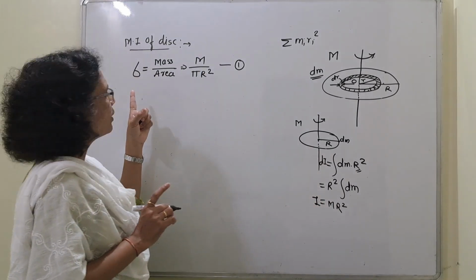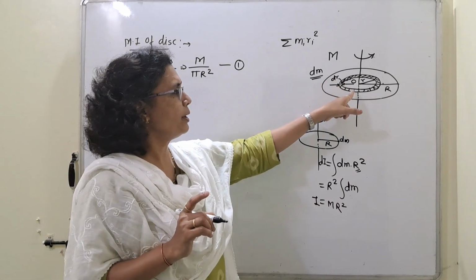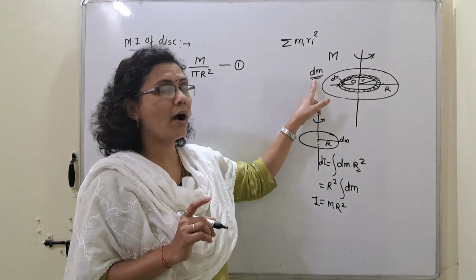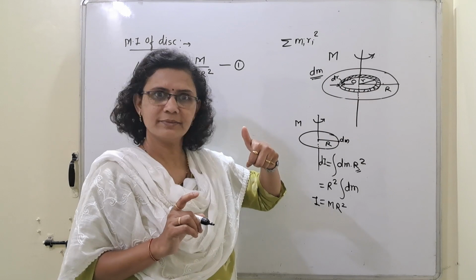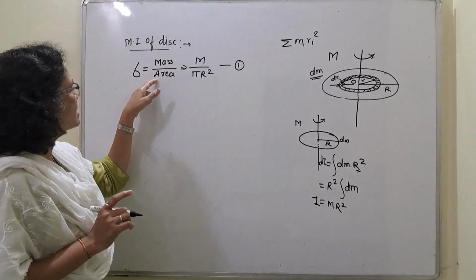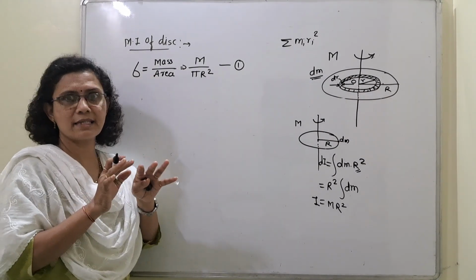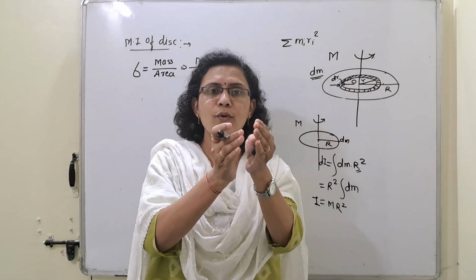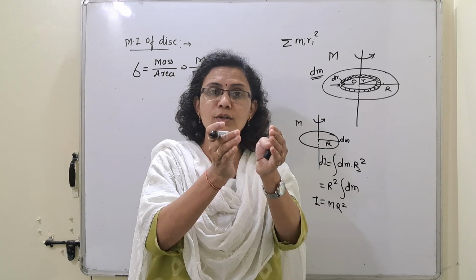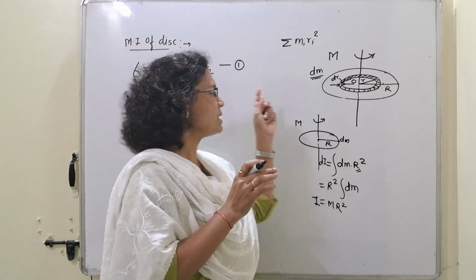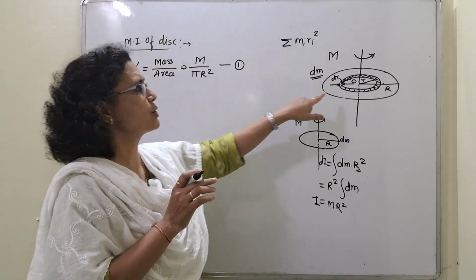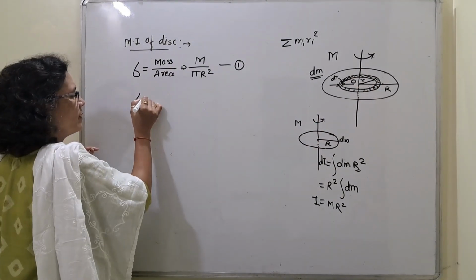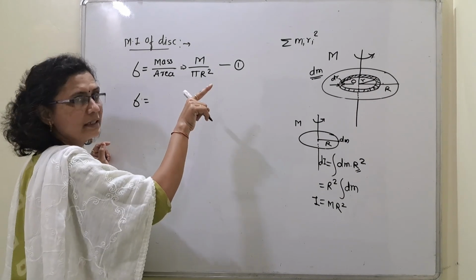So, here we want the moment of inertia of this ring, and we want this mass dm of that ring, right? But here we considered surface mass density. This is a constant term for this disk because of uniform mass distribution. We have considered a uniform disk. So this sigma is not going to change for this ring also. So what will be the sigma if I consider that ring of width dr?